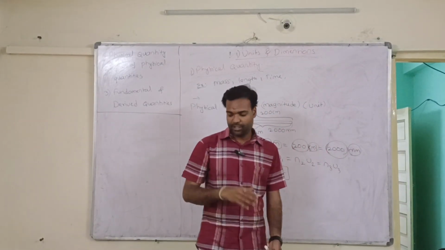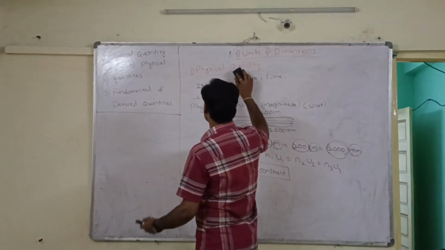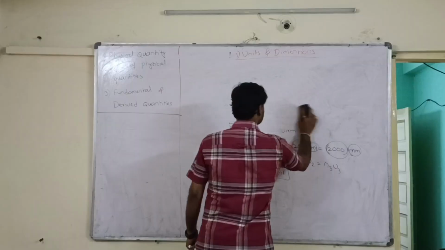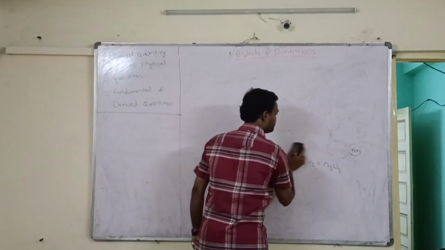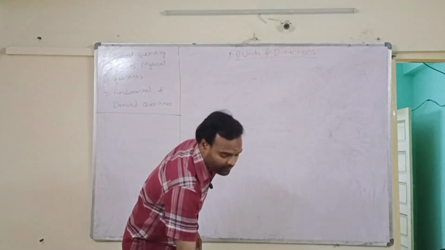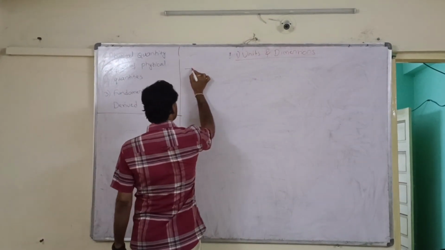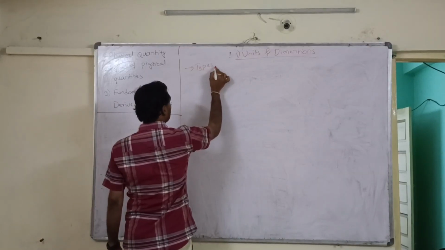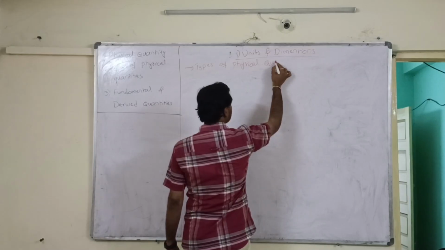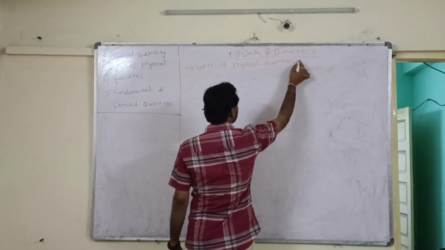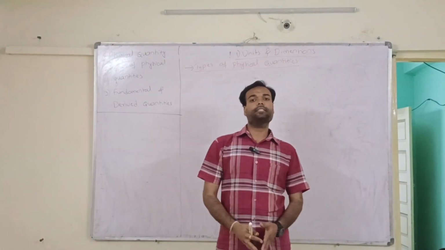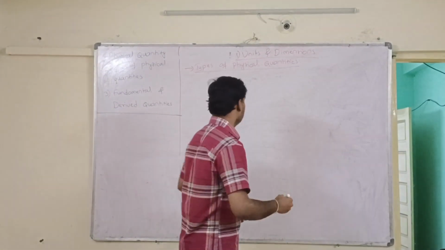Clear? And the next point is types of physical quantities. What are the different types of physical quantities? Physical quantities are of 3 types. Number one is ratio.